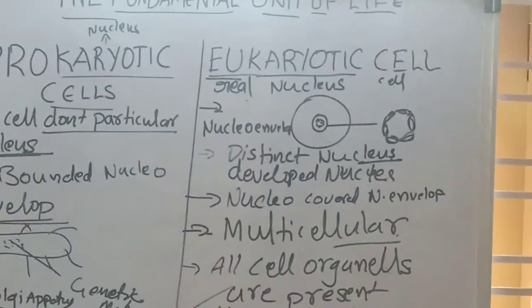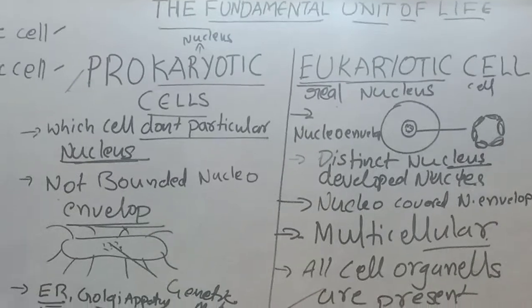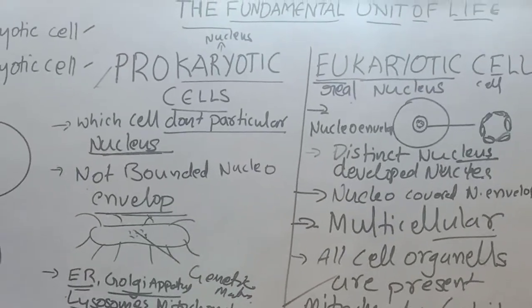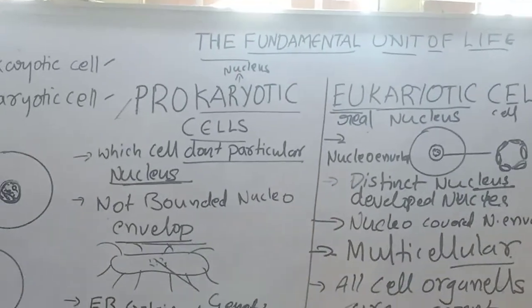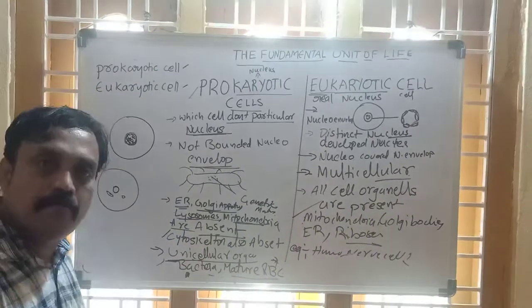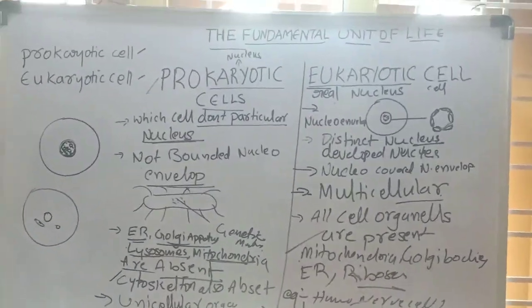But prokaryotic cells do not have a particular nucleus, and the nucleus is not bonded with a nucleoenvelope. We especially observe them in some types of bacteria in unicellular organisms. Okay, stop.